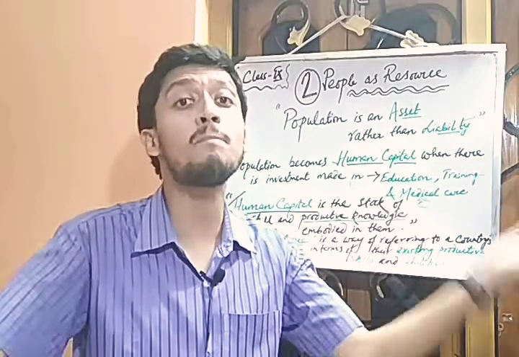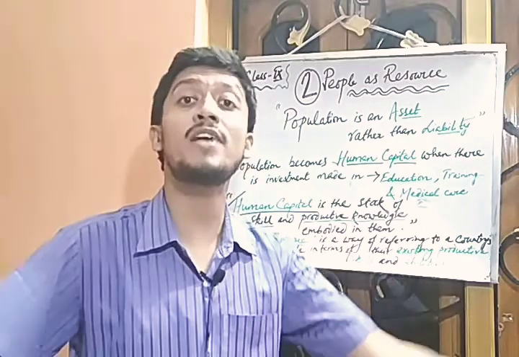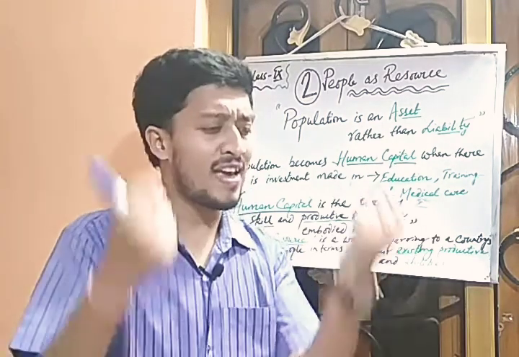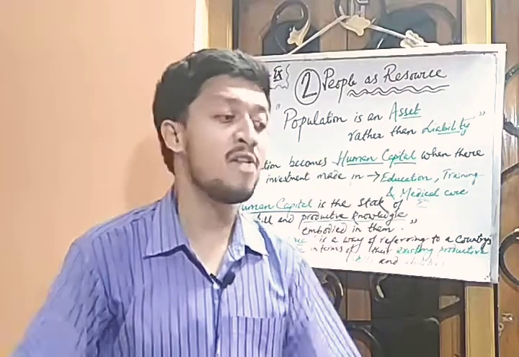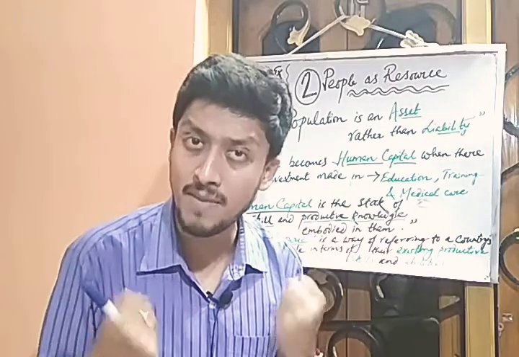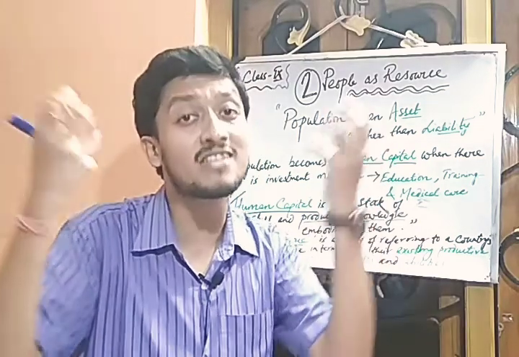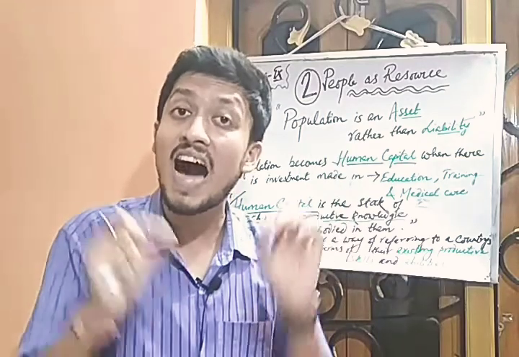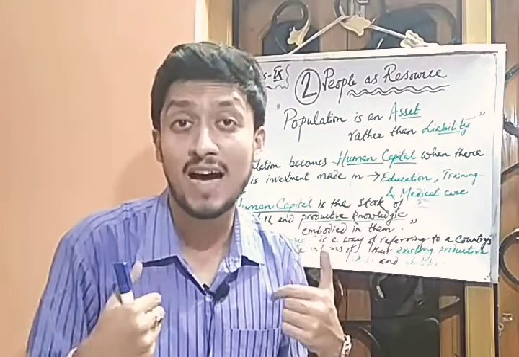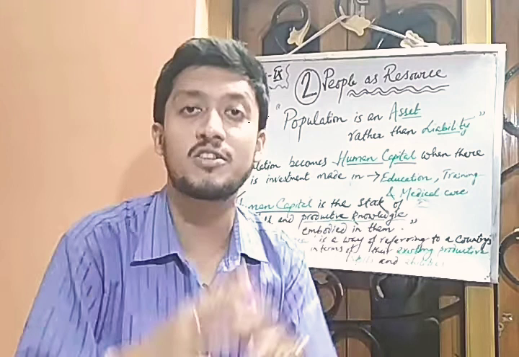I should develop my efficiency. I should develop my skill. So if I get some skill embodied in me, if I have some knowledge acquired by me, as well as if I embody some efficiency, then I can consider myself as human capital for the country.